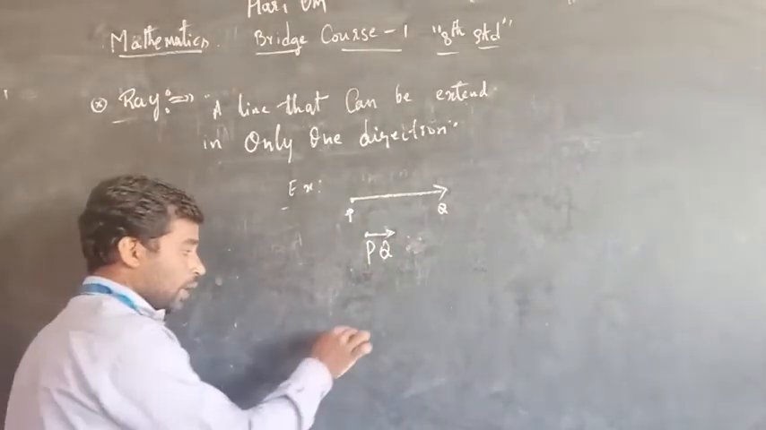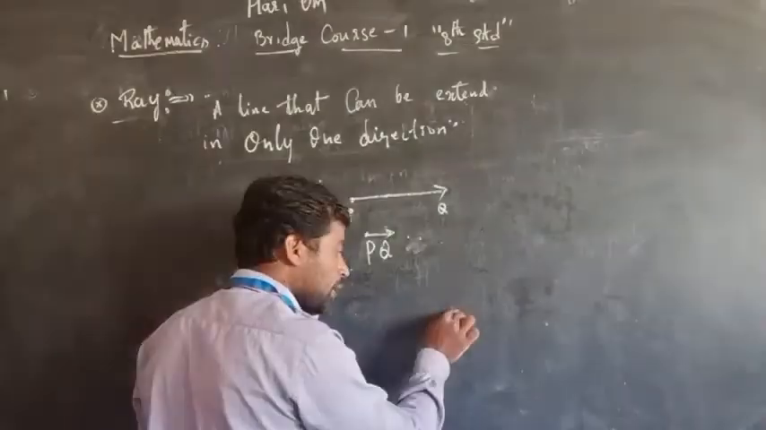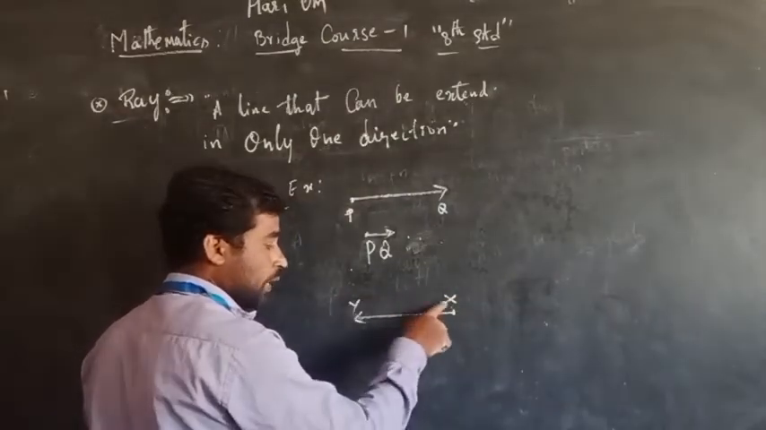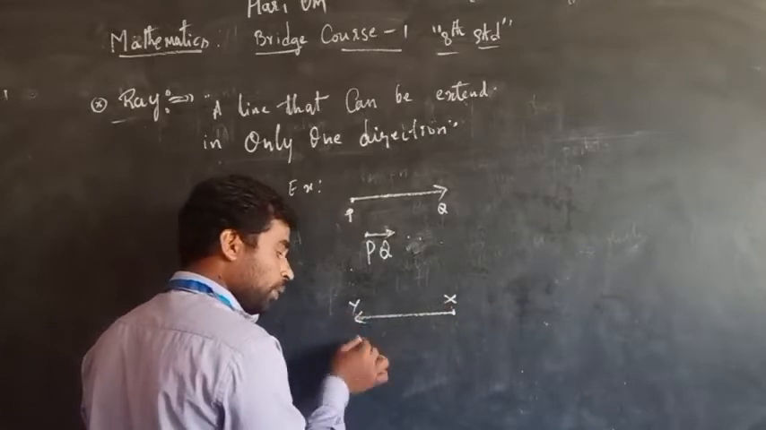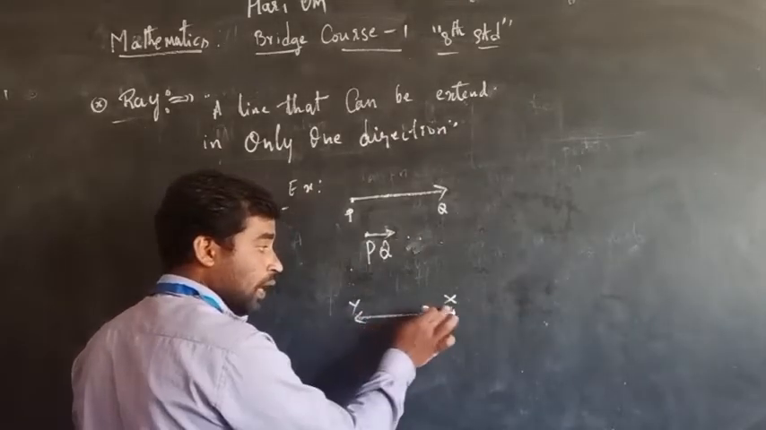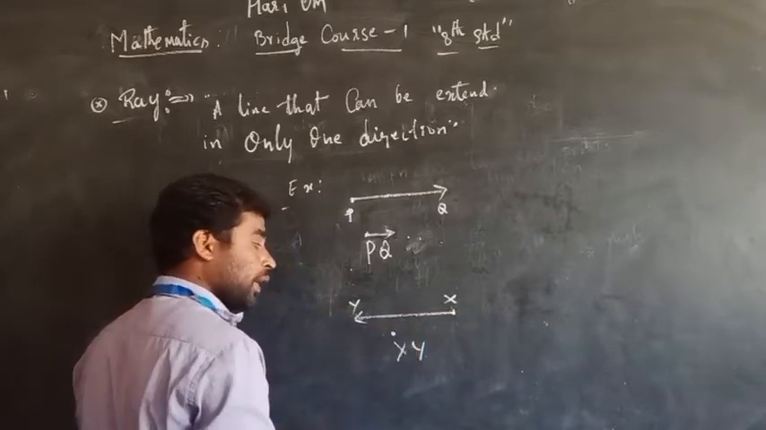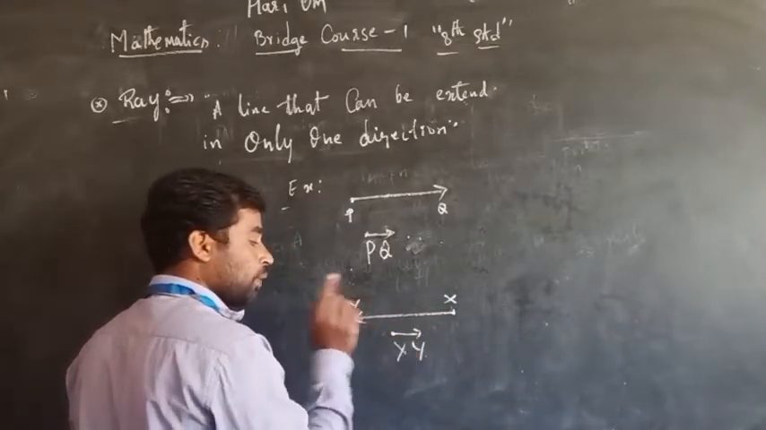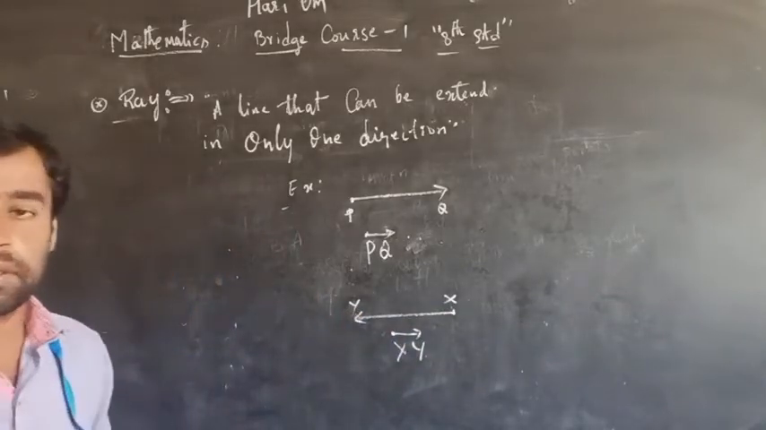Here take another one. I take X as the end point and Y as the moving point. So while representing symbolically, XY is a ray. X is the end point, and it is moving towards Y. So you have to write like this. Is it clear? Take down this one.